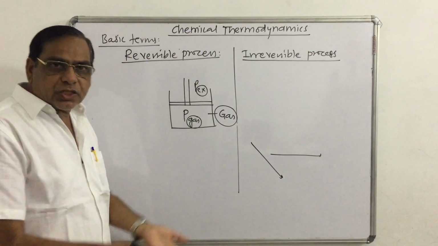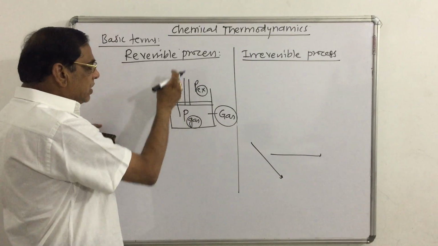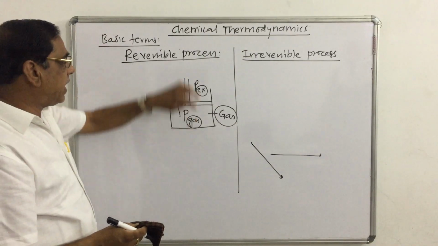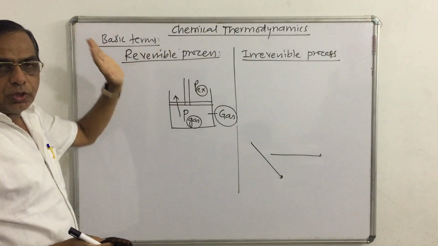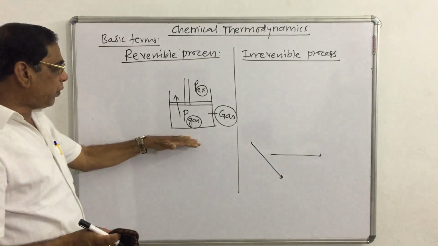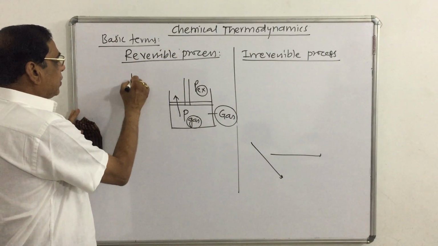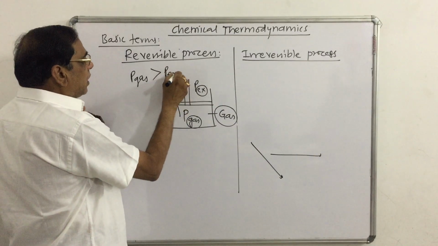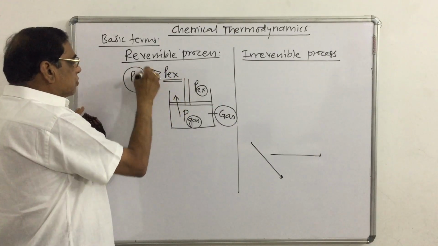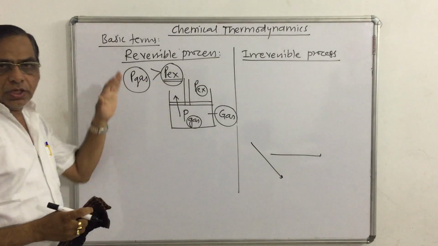So when the gas expands, the pressure of the gas is opposed by the external pressure, that is called the opposing process. During the expansion, the pressure of the gas is slightly greater than the external pressure. This pressure is called the driving force and the external pressure is called the opposing force.